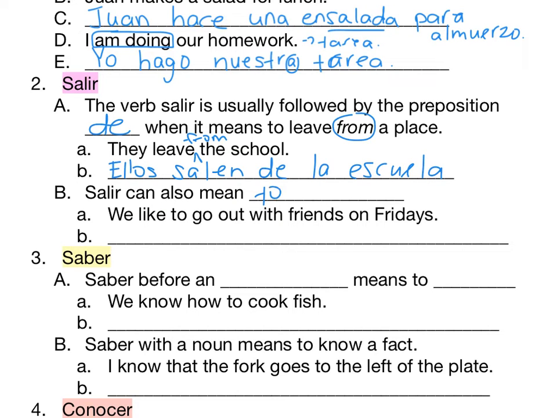Salir can also mean to go out, right? In the sense of going out to eat, going out with friends, going out to a party, that type of thing. So let's look at this next sentence. We like to go out with friends on Fridays. Okay, so there's a couple things we want to look at. First, our subject. I'm going to walk through this one with you too. Our subject is we, but our verb is like.